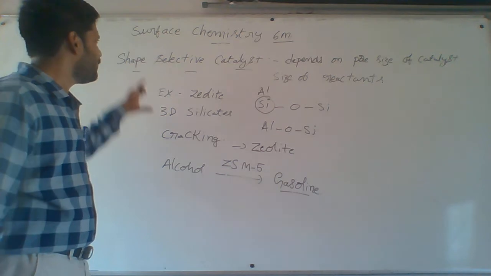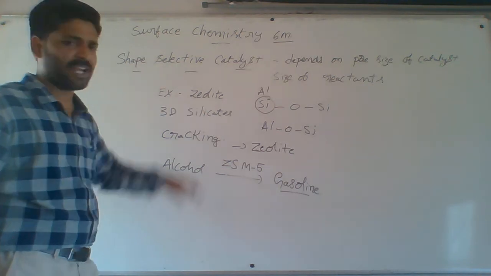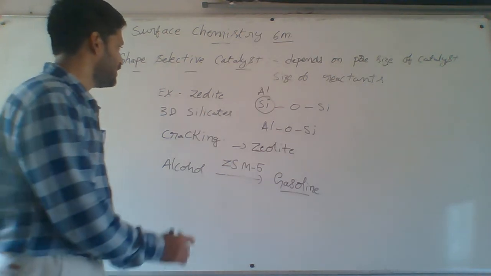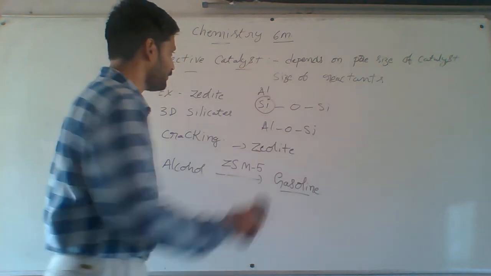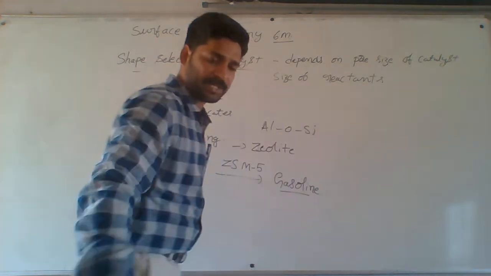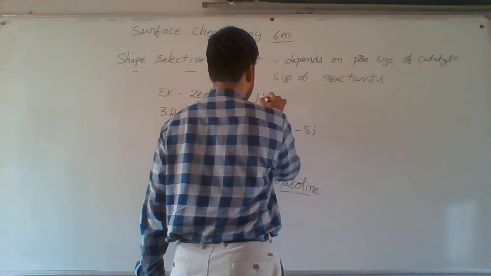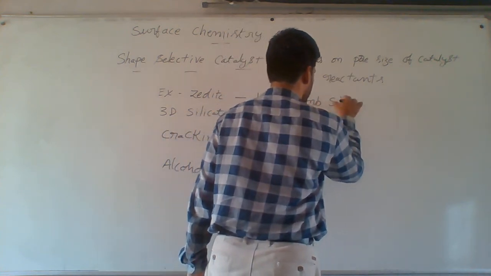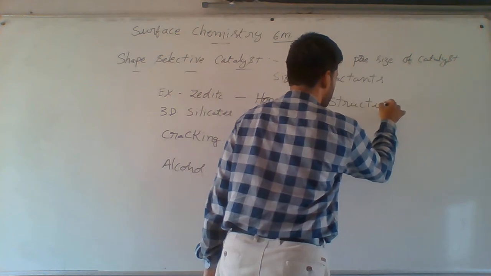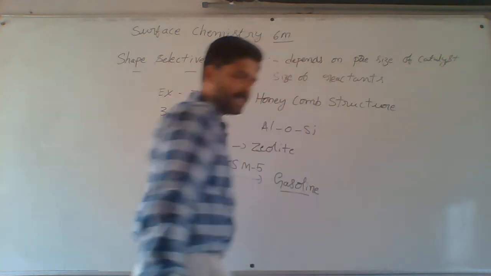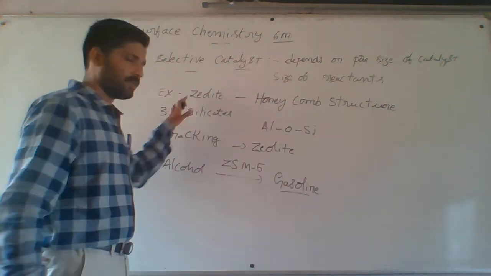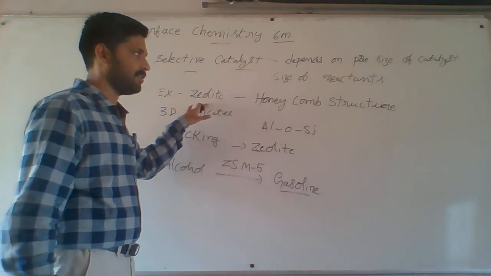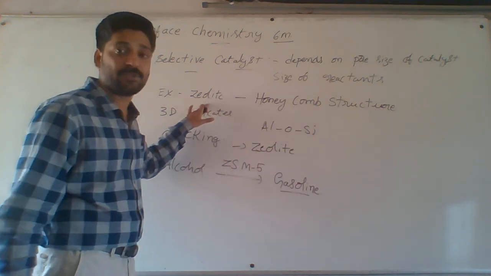Now, why are we using the shape selective catalyst zeolite? The reason is zeolites have a honeycomb structure. This has been asked a number of times. In the 2015 NEET exam they asked why zeolite acts as a good shape selective catalyst.